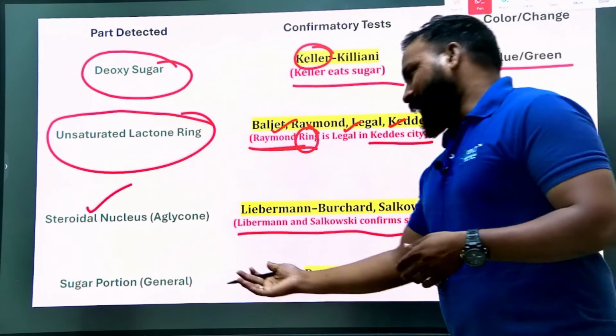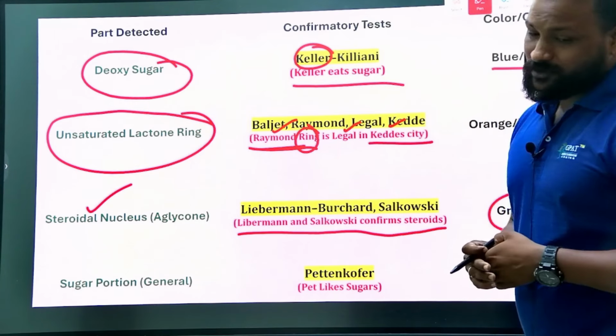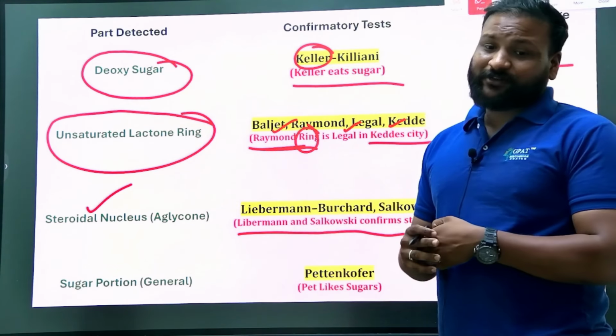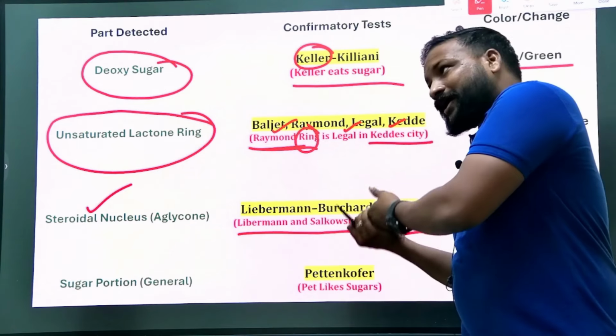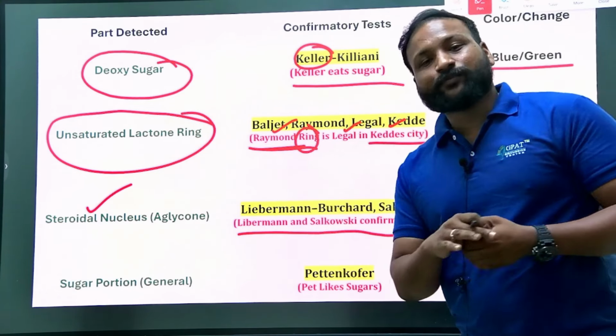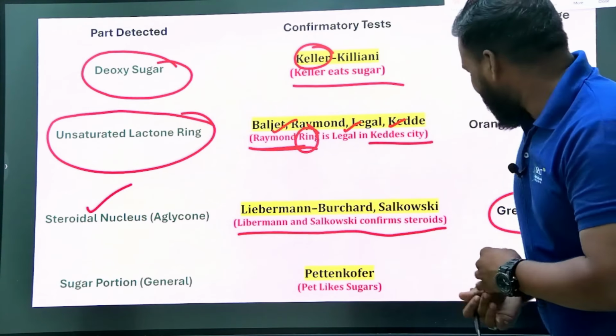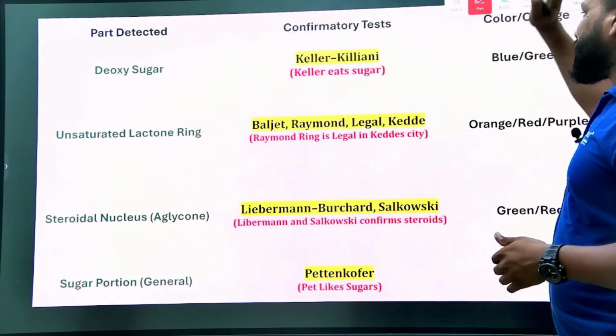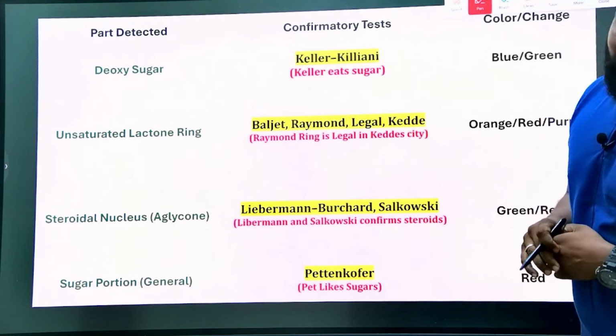And lastly, the sugar portion can also be identified by the Pettenkofer test. So they can identify the steroidal sugar, the sugar which is more connected to the steroidal nucleus. They give a red color. So these are the important tests used in cardiac glycoside identification.